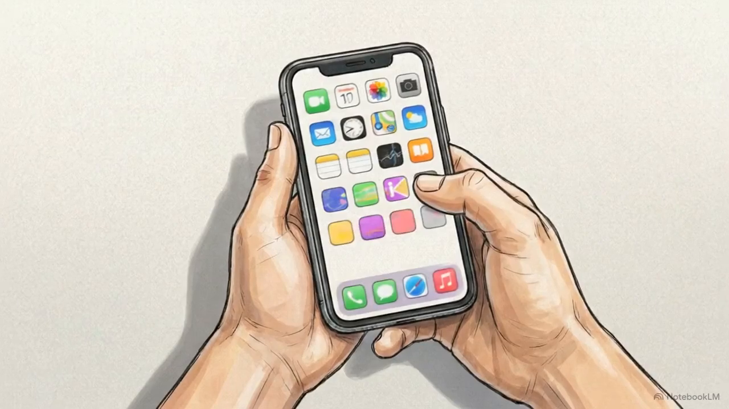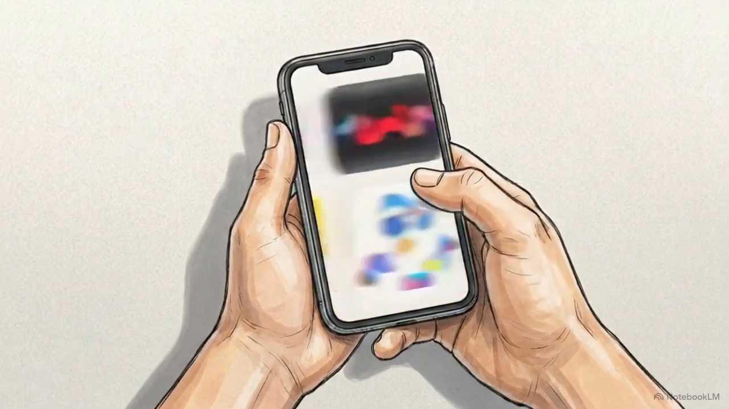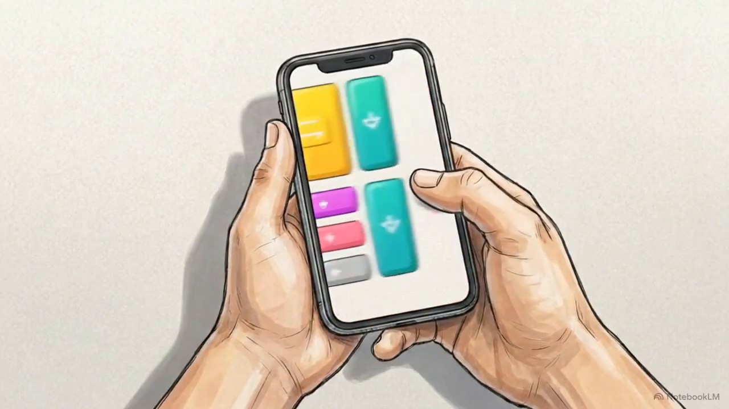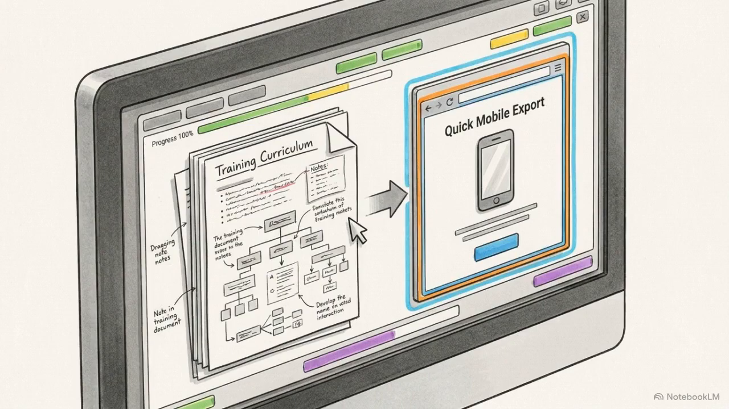A 4-year-old can launch an app with 2 swift swipes. We are conditioned for instant digital gratification, driving how we consume information today. In response, corporate learning and development teams now heavily promote microlearning as a mandatory innovation to keep pace with digital natives. But designers often treat it as a universal fix.